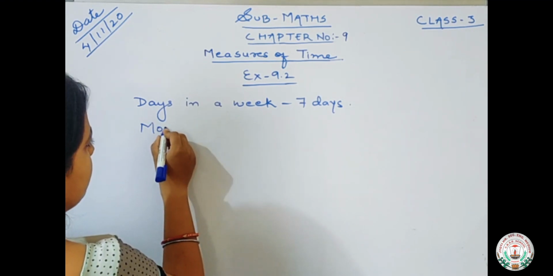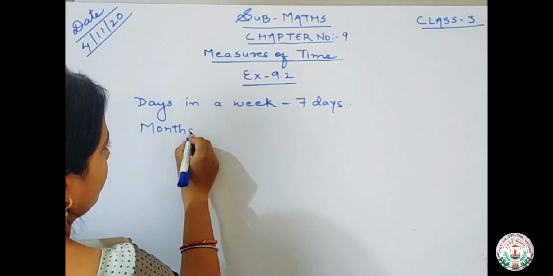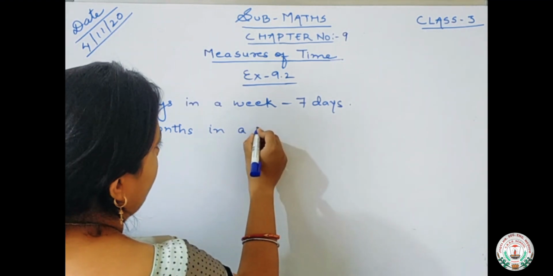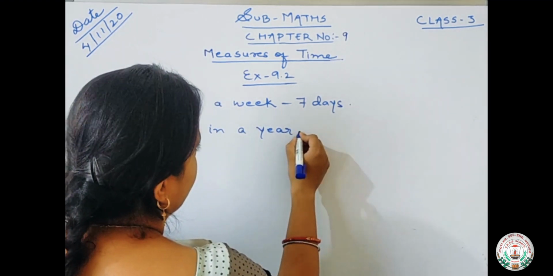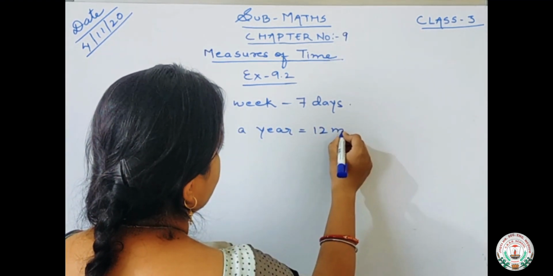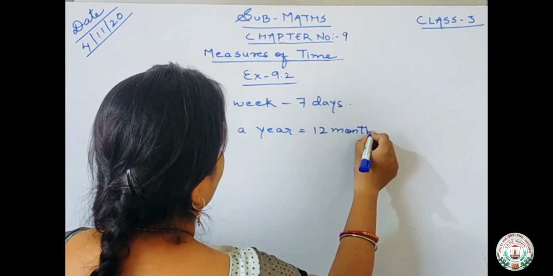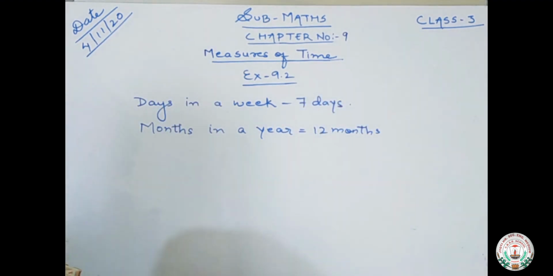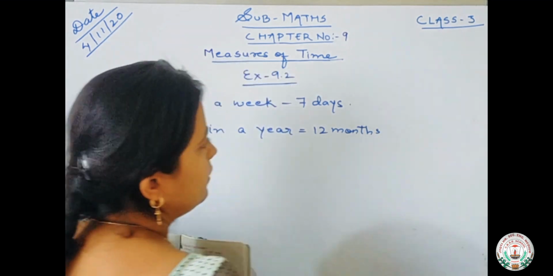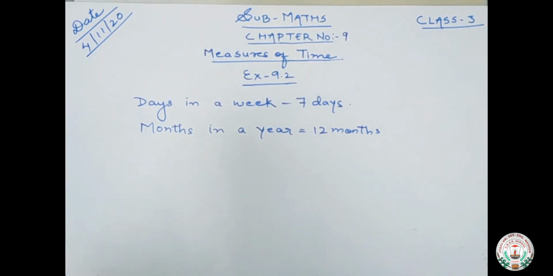And how many months are there in a year? There are 12 months in a year. You all know the names starting from January to December. Now let's start our exercise number 9.2.